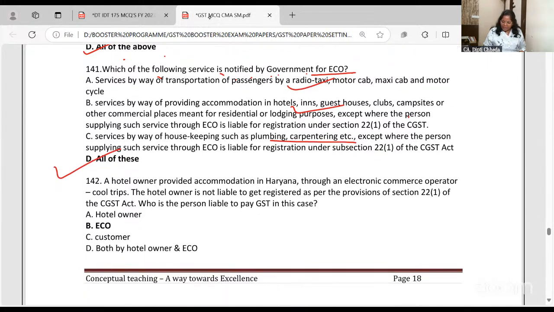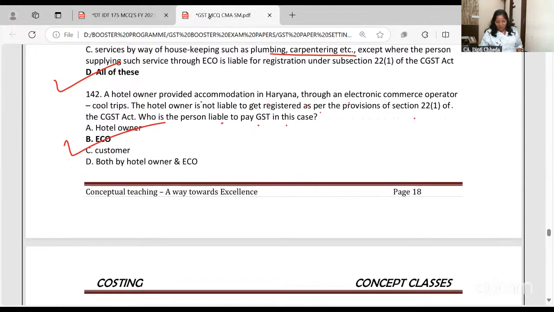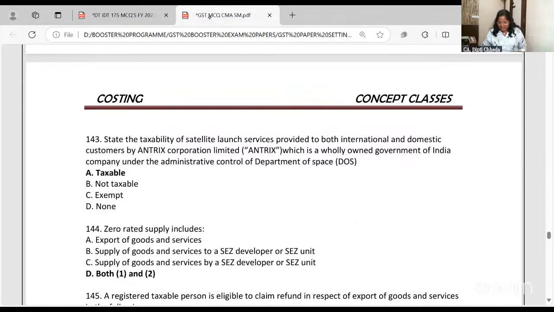A hotel owner provided accommodation in Haryana through an e-commerce operator. Hotel owner is liable to get registered. Who is the person liable to pay GST? E-commerce operator. E-commerce operator is neither service provider, hotel, nor service recipient, customer. But these are few services in which e-commerce operator will pay the tax.